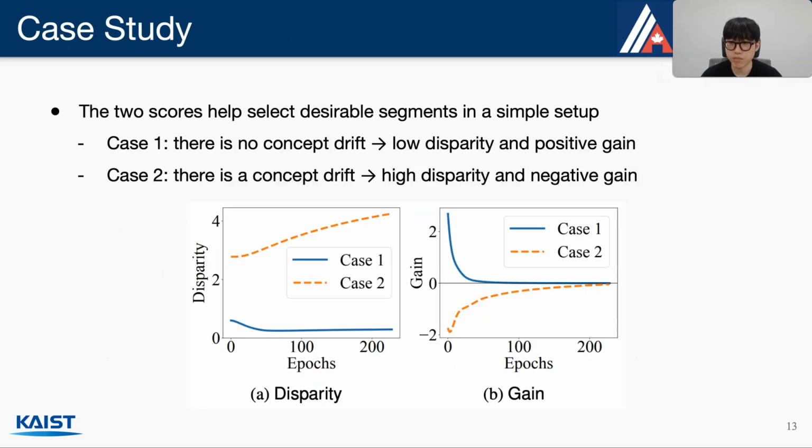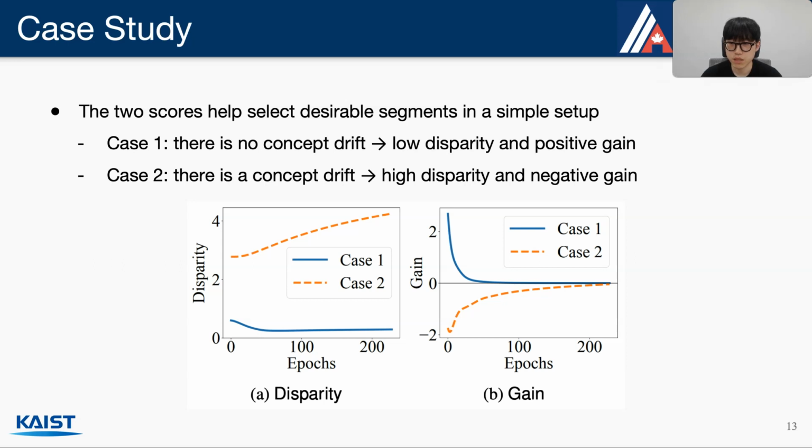Next, we analyze the behavior of disparity and gain scores with a simple setup where there are only two concepts of data segments with the same prior distributions. We generate a synthetic dataset for two cases where there is no concept drift or there is a concept drift between the two segments. And we monitor the disparity and gain scores while running Quilt and observe the following trends.